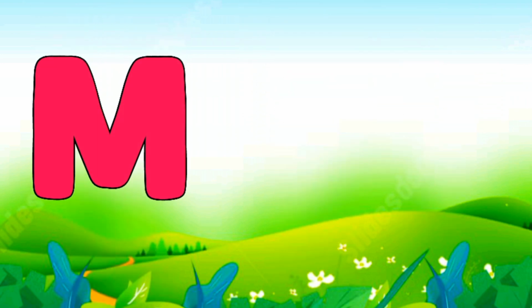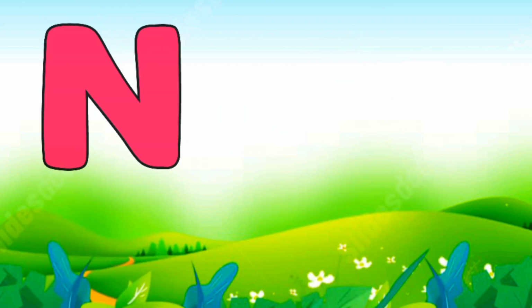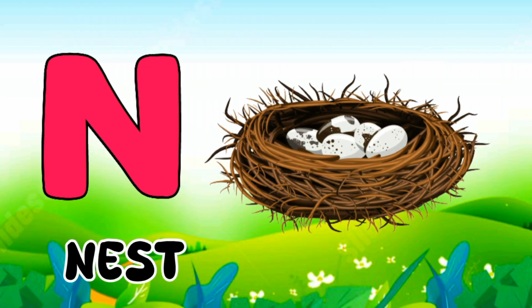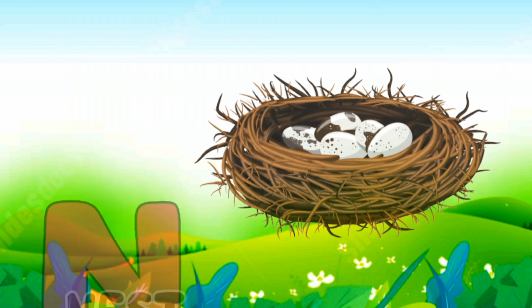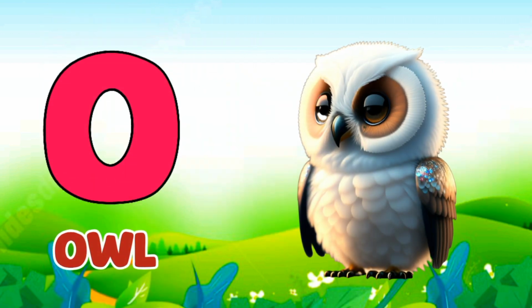M for monkey. Monkey means bandar. N for nest. Nest means khosla. O for owl. Owl means ullu.